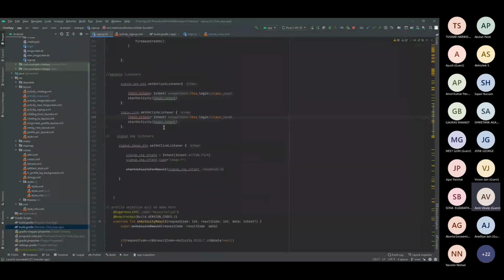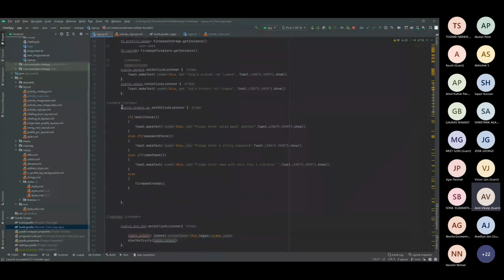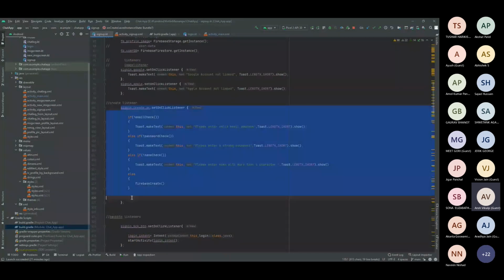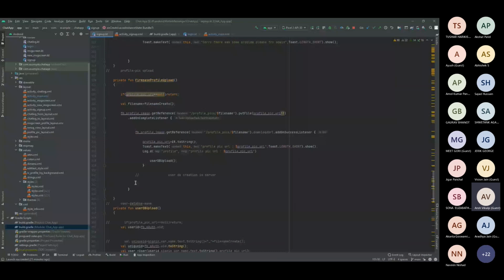Whenever the user clicks on create account, this is the main function. First I'm checking the email. To do that, I've provided a regular expression function that checks for a valid email address. I will show you how that can be done. This is the email address function, here it is, email check.